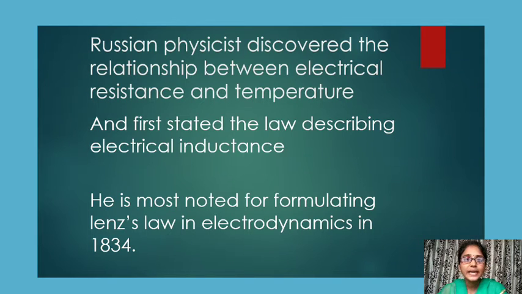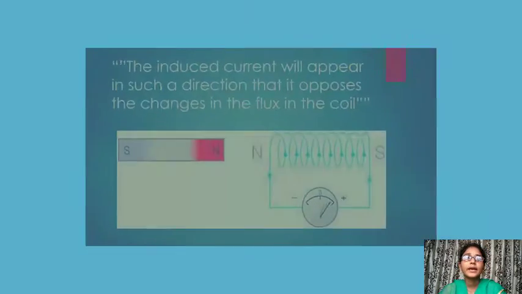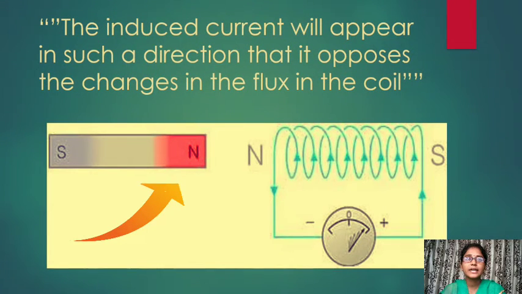The relationship between the bar magnet's magnetic field and the coil's magnetic field is called the Lenz law. Okay, clear all of you? Now we will observe one of the definitions of this Lenz law. Here the induced current will appear in such a direction that it opposes the change in the flux in the coil.